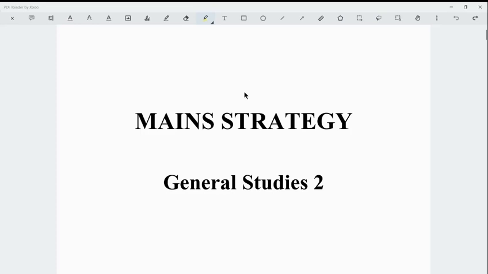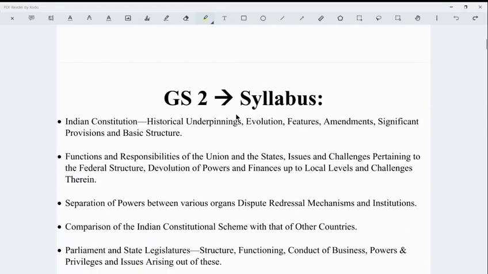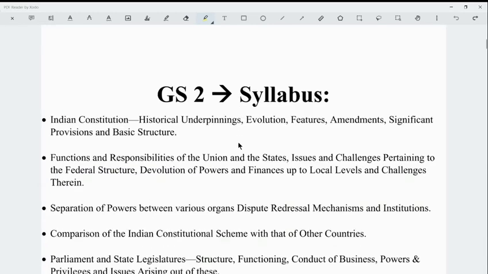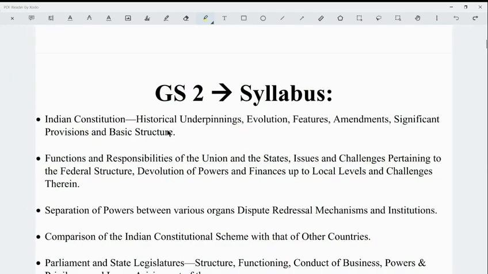Today we'll discuss the mains strategy for General Studies Paper 2 for the upcoming mains 2021. So first we will see the syllabus of GS Paper 2. First is the Indian Constitution: historical underpinnings, evolution, features, amendments, significant provisions, and basic structure.